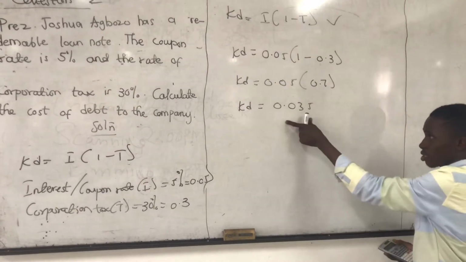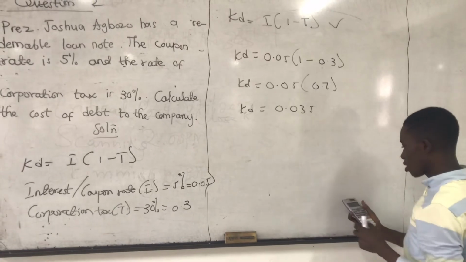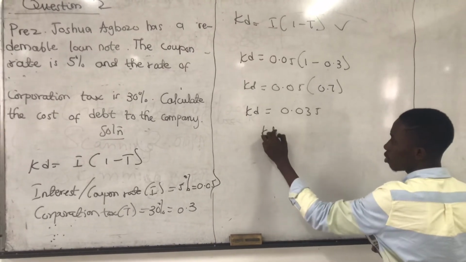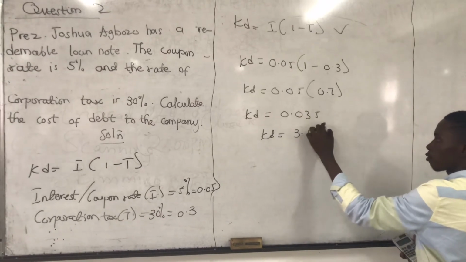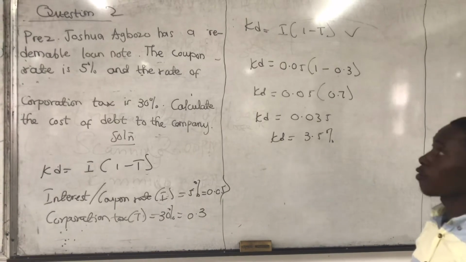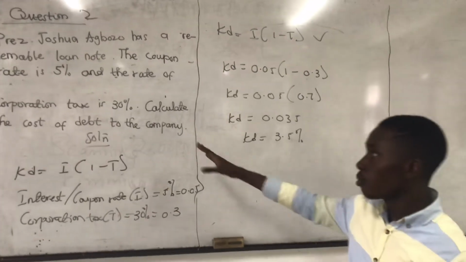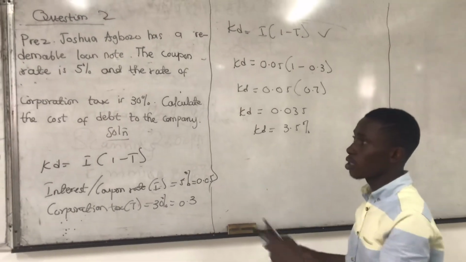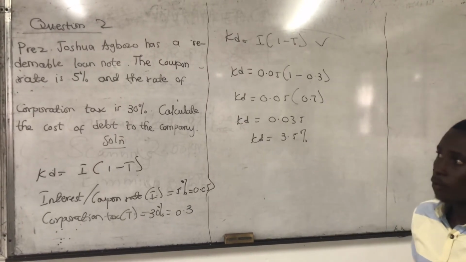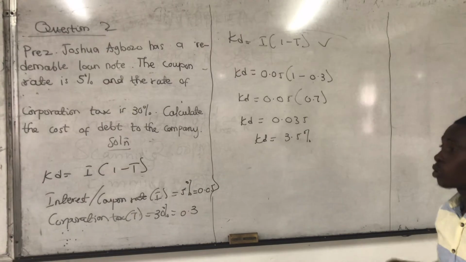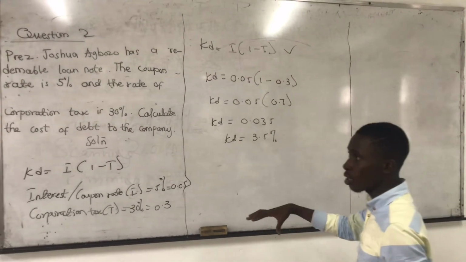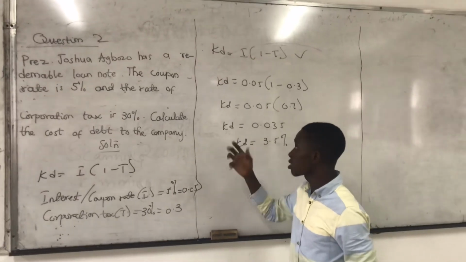Remember, for cost of debt and cost of equity, whenever you are done with this, we put it into percentages, so times 100. What do we get? 3.5. So KD is 3.5%. So this is how we solve for the cost of debt. This is for redeemable, and the previous one was for irredeemable. So that's all about debt financing. The next thing we'll be doing is tackling the WACC, which we call the weighted average cost of capital, in our next lecture.